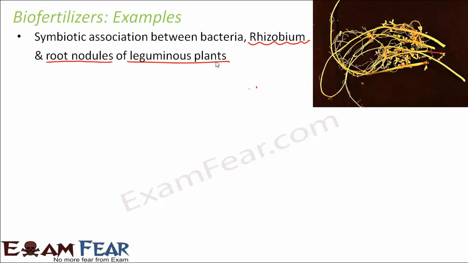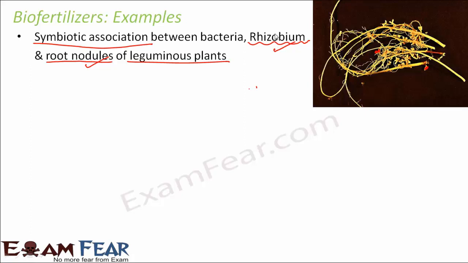So if you look at the roots of these plants, you actually see these nodule-like structures. In these root nodules are present bacteria called rhizobium. This is a symbiotic association between the rhizobium bacteria and the root nodules of leguminous plants. Now, what is symbiotic association? It is basically an association where both the parties get benefited.